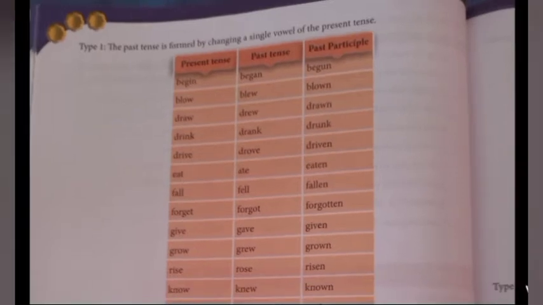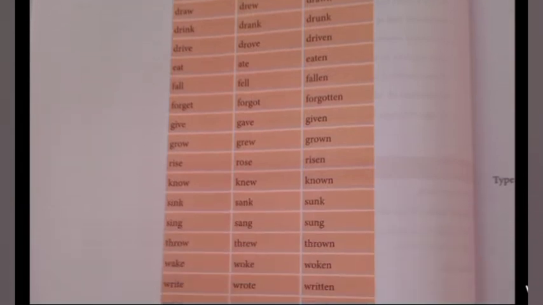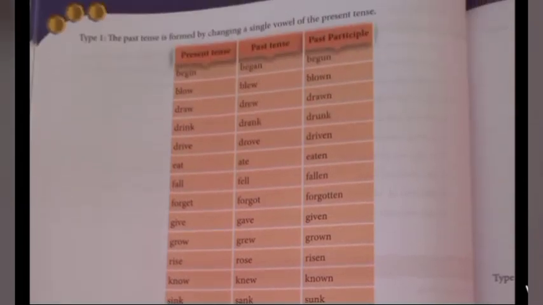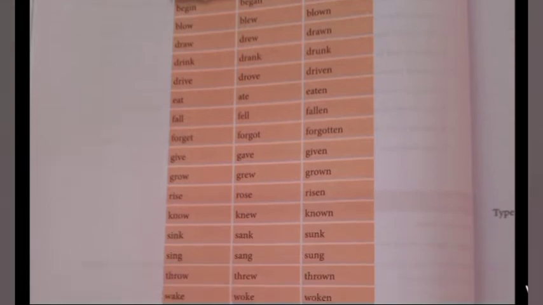I is changed to A, so the past tense is written B-E-G-A-N, began. And the past participle is begun, B-E-G-U-N. So the vowel is changed. For blow, O is changed to E in the past tense, and the past participle is blown.